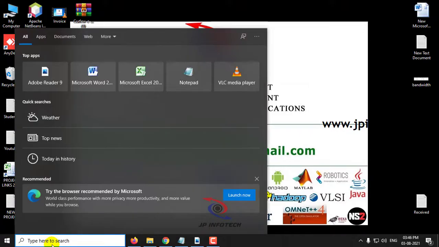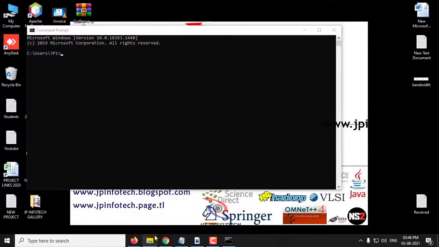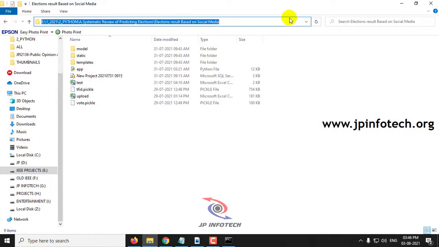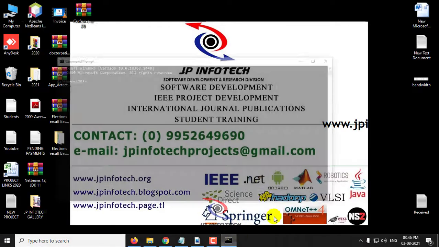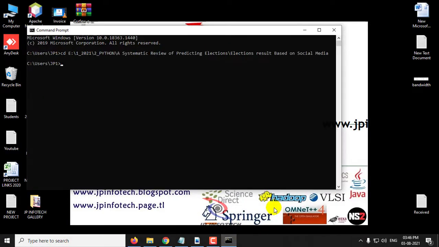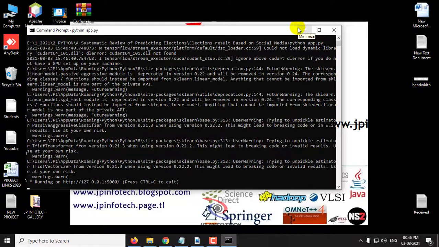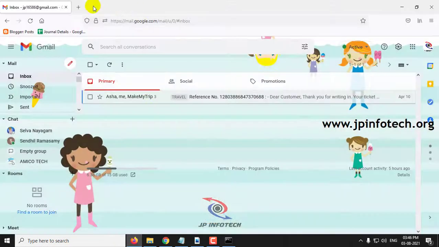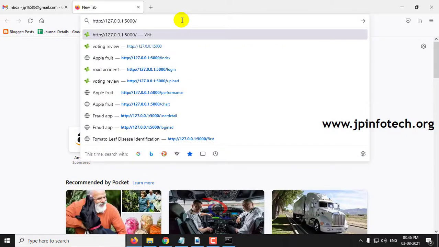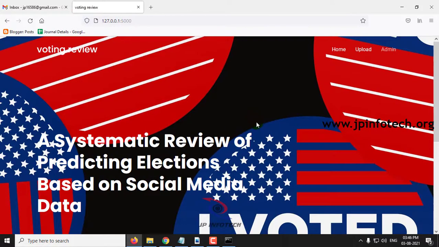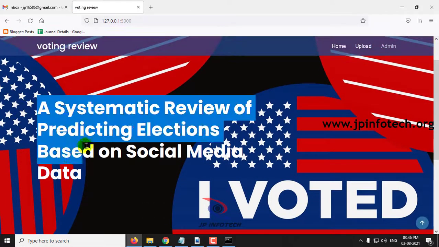So first go to the command prompt. Now copy the source code location. Now you can see the URL. Just copy the URL, go to your browser and paste the URL, and now you can see the home screen or welcome screen of the project with the project title.